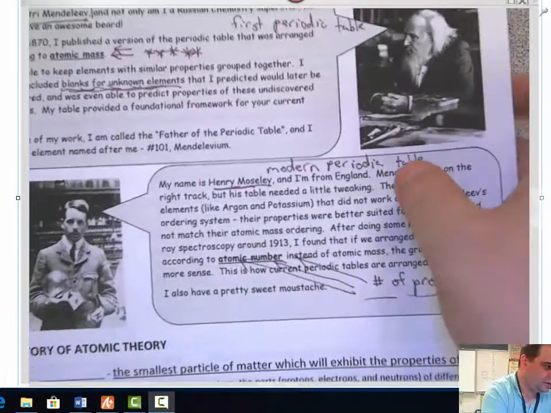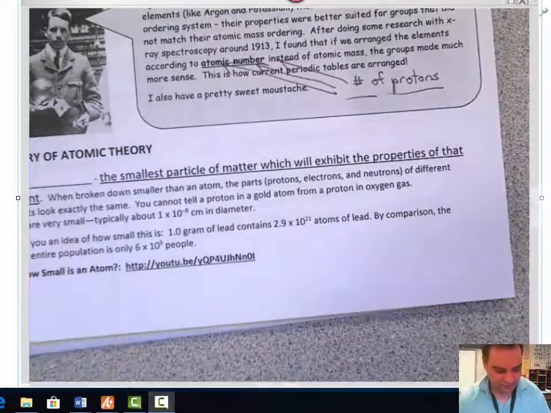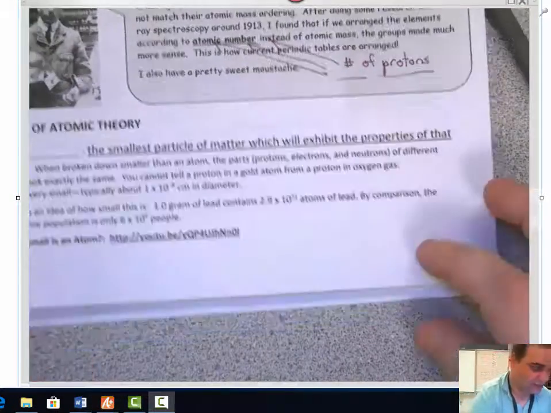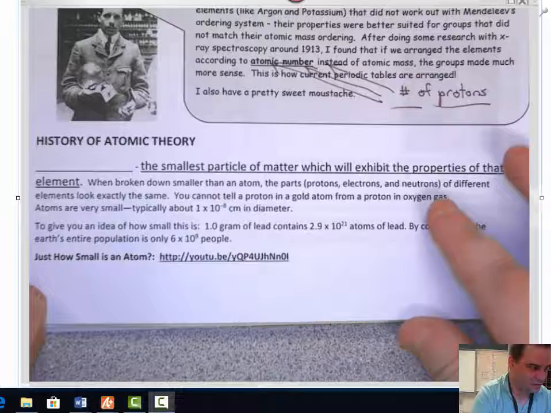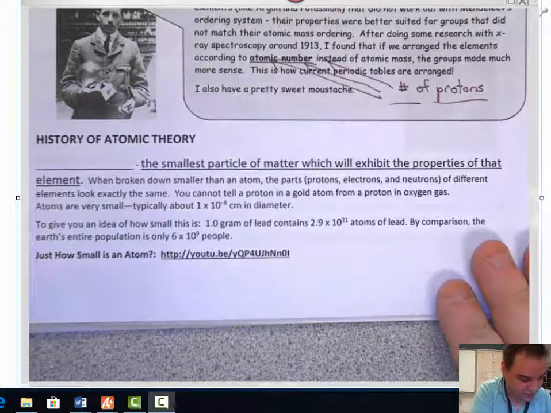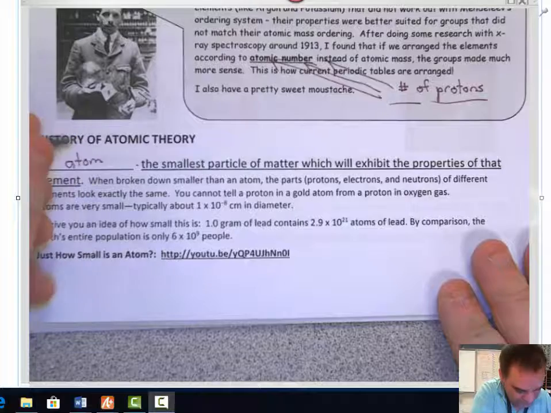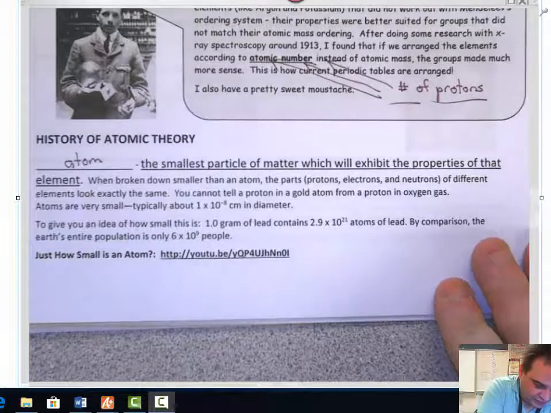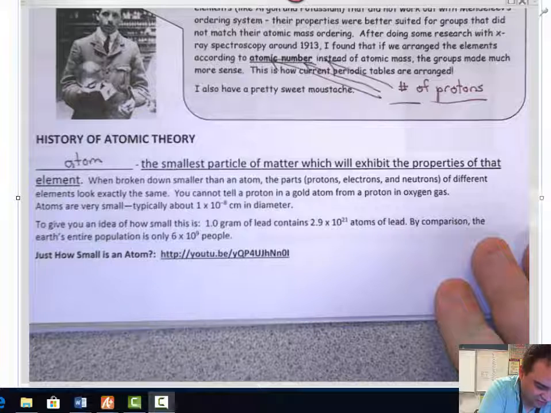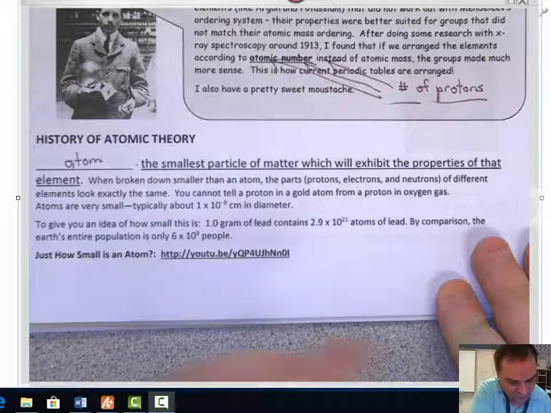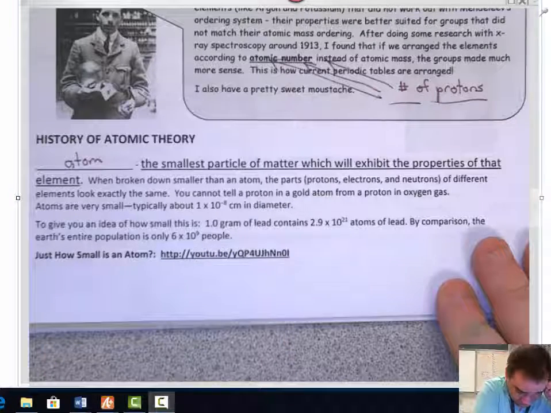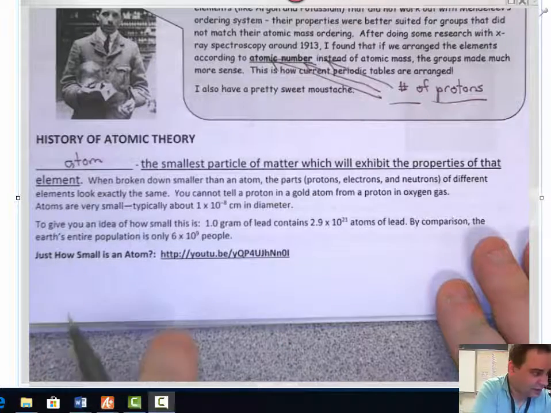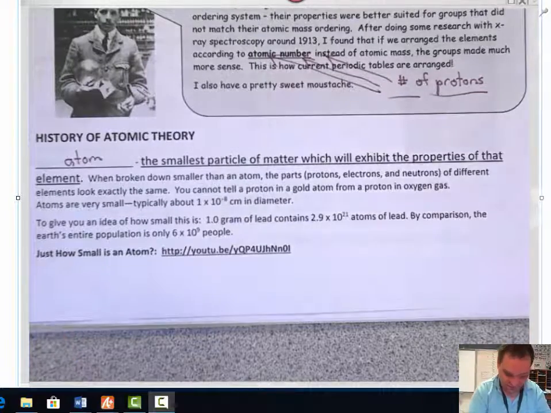Okay. Moving on. The history of atomic theory. First thing here: the smallest particle of matter which exhibits the properties of the element is an atom. It can be broken down into smaller parts: protons, neutrons, and electrons. We'll get into that in a little bit. But you cannot tell the proton of a gold atom from a proton of an oxygen atom. Atoms are very small, 1 times 10 to the negative 8 centimeters in diameter. And here's a video to talk about how small atoms are.